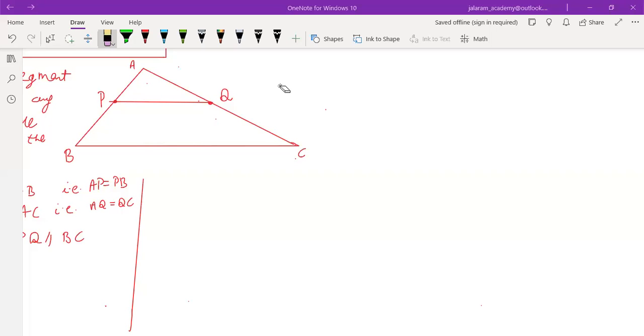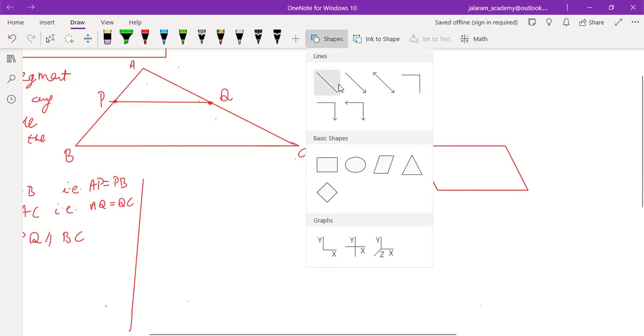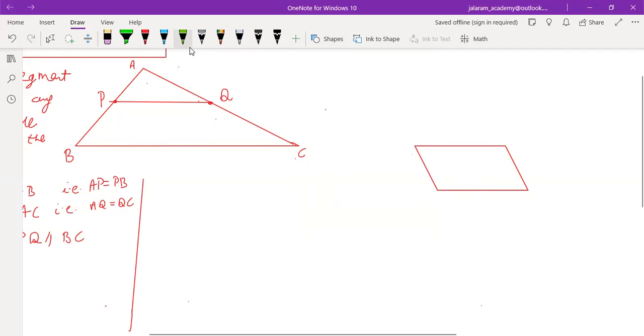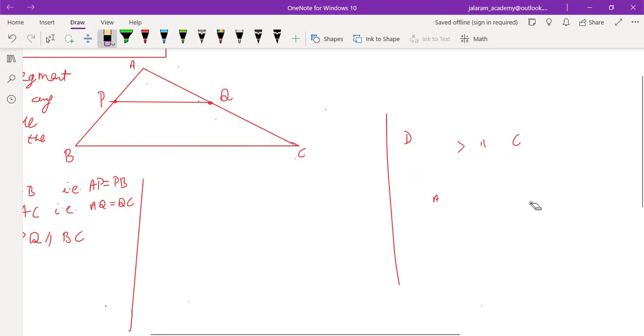Sir, if any two opposite sides of a quadrilateral are parallel and equal, then the quadrilateral is a parallelogram. Okay. Understood now? Any two opposite sides of a quadrilateral are parallel and equal both, then the quadrilateral is a parallelogram. Understood, everyone?